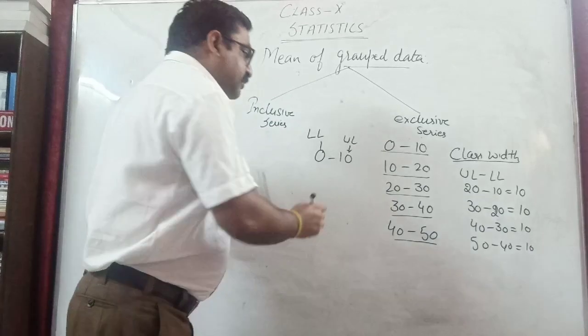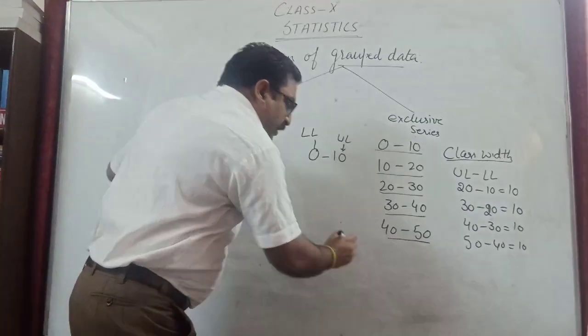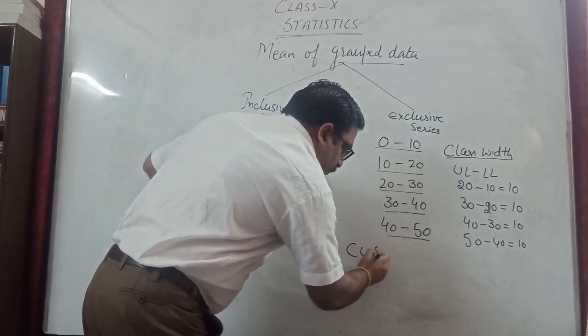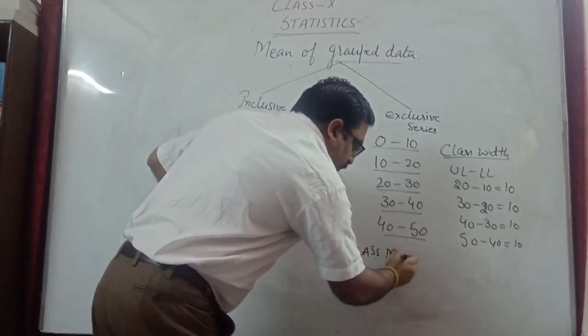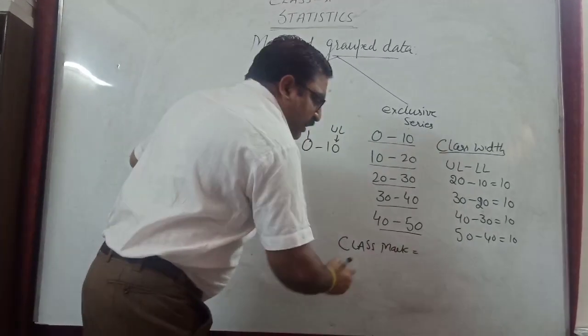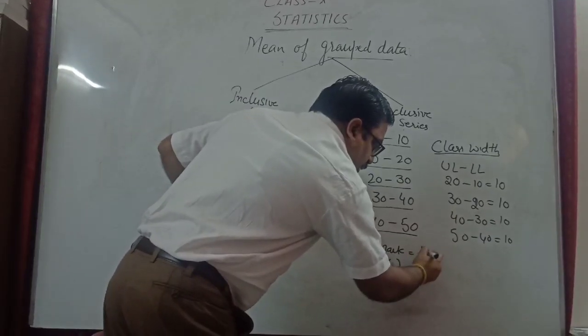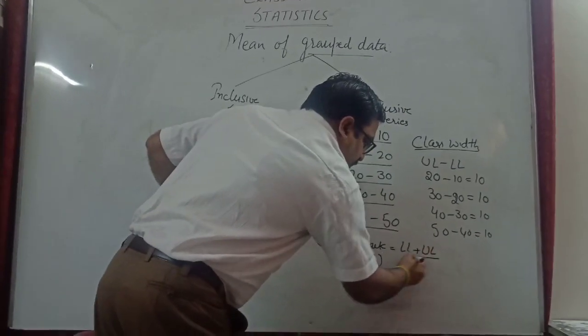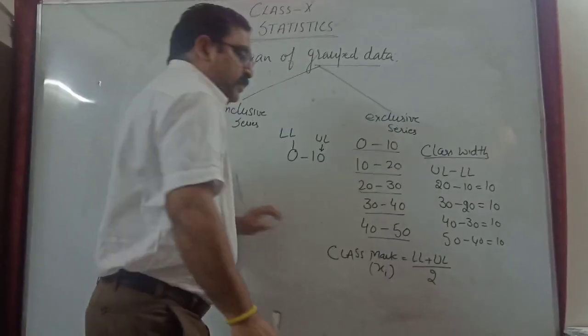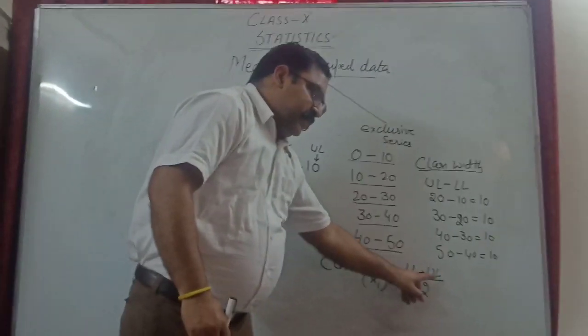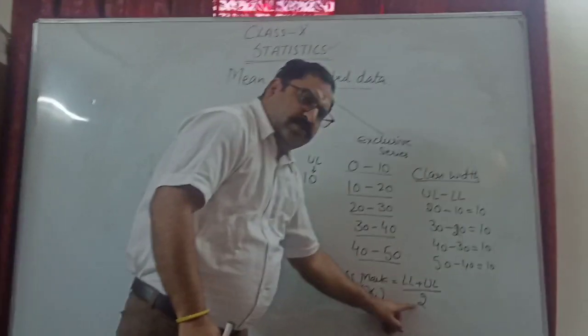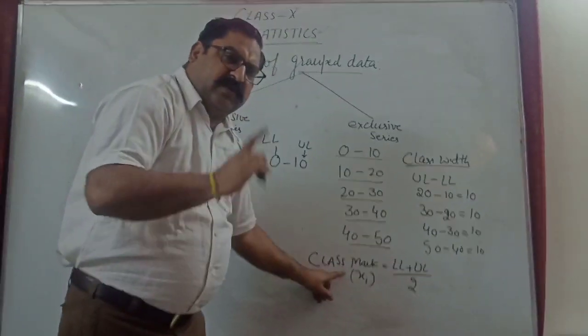Second thing, here comes the class mark. How do we find the class mark? We generally denote it by xi, and it is equal to lower limit plus upper limit divided by 2. Class mark is always for a class.